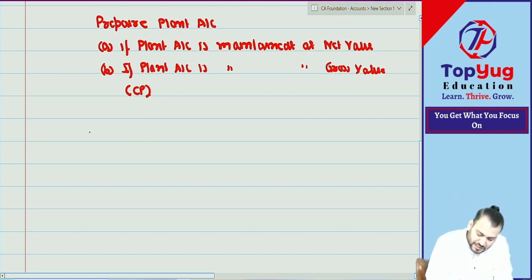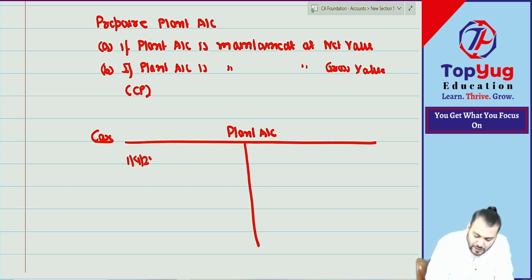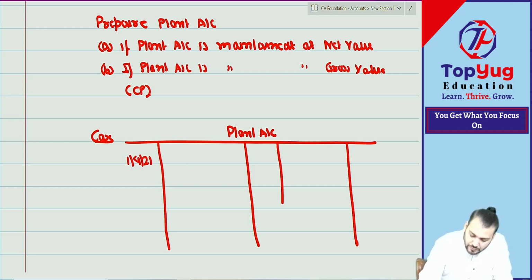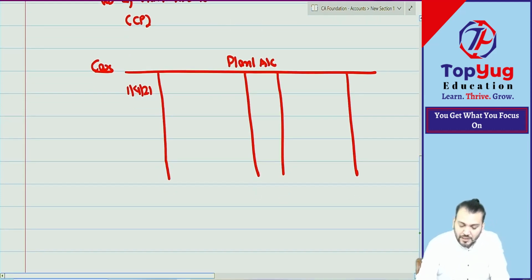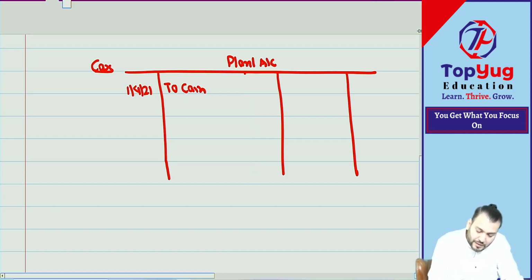So first we'll do case A. We'll open one account, plant account. Whether it was purchased on 1/4/2021, what journal entry will we do? Plant account debit to cash. How much? 1 lakh.